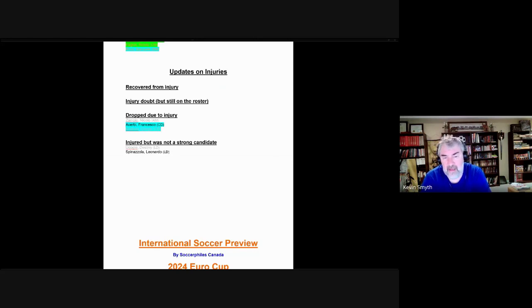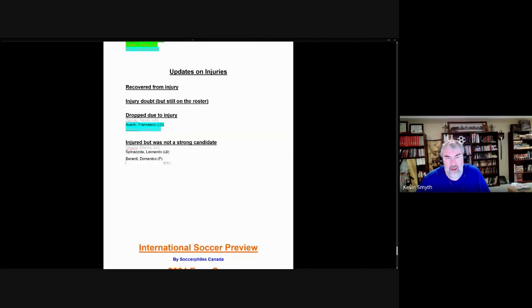He was expected back on May 29th, is still on the injury list there, so we don't think he recovered. But anyway, Spinazzola was a possible but unlikely candidate anyway, so the injury may or may not have influenced it. He might not have been selected anyway. And the same is true to a lesser extent, though, of Domenico Berardi.